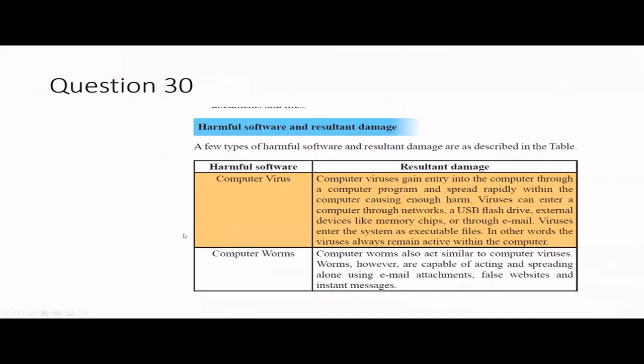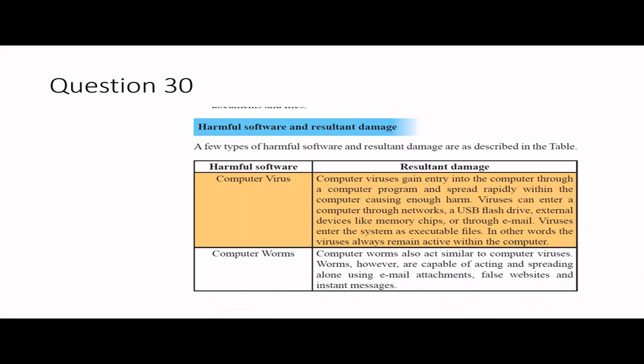So this is about harmful software, malware we call, right? So there are so many harmful softwares like computer virus, first of all. A computer virus is a computer program and spreads rapidly within the computer. Usually it can enter a computer by the network or USB flash drives like memory chips, CDs, emails, right? So they enter the system as executable files and they just spread.